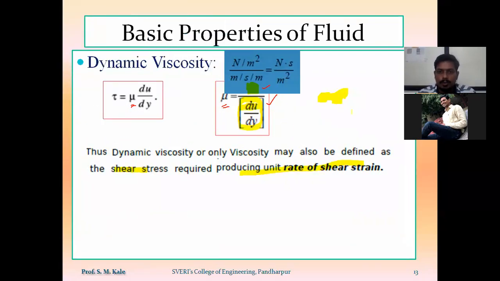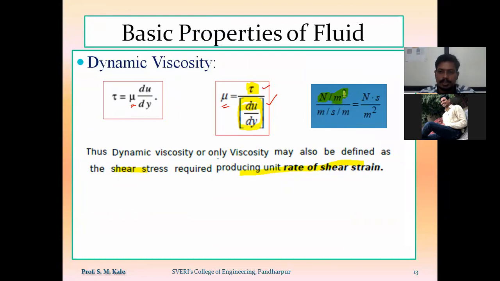Here tau has the SI unit Newton per meter square. Du is change in velocity, which has the SI unit meter per second, divided by dy. Dy is change in distance, which is denoted in terms of meter. So here this meter will get cancelled, and finally I will get the unit Newton second per meter square. This is the SI unit of dynamic viscosity.